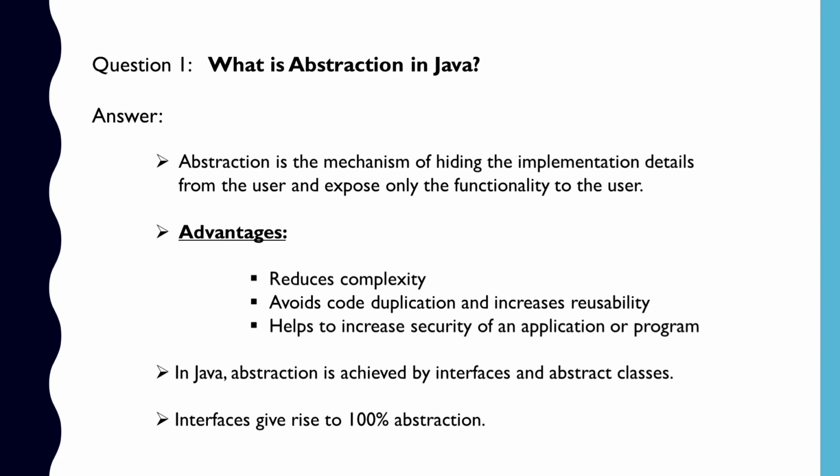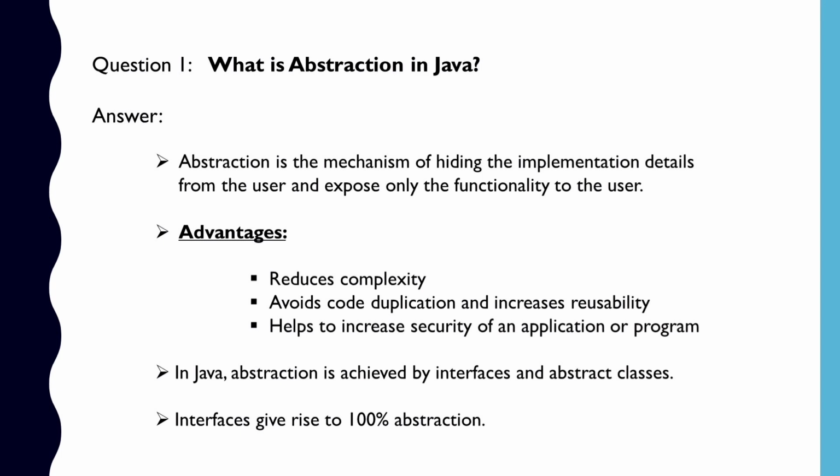Let us begin with our first question. What is abstraction in Java? Abstraction is the mechanism of hiding the implementation details from the user and exposing only the functionality to the user. In simple terms, we can say that abstraction only displays the relevant attributes of objects and hides the unnecessary details.